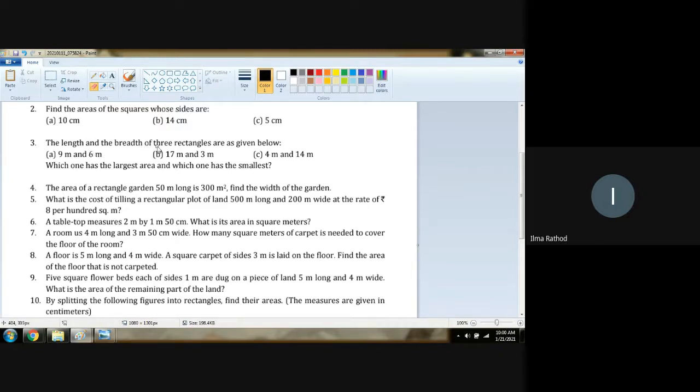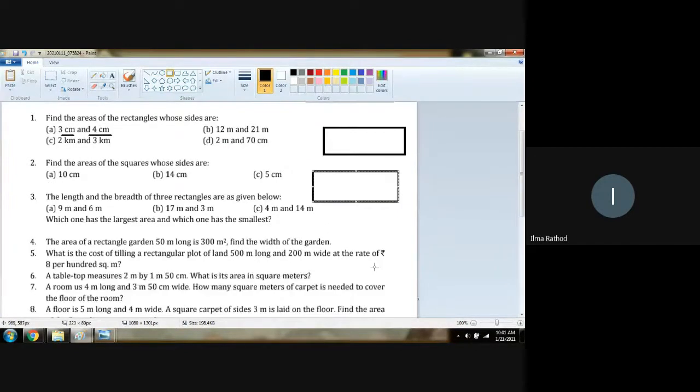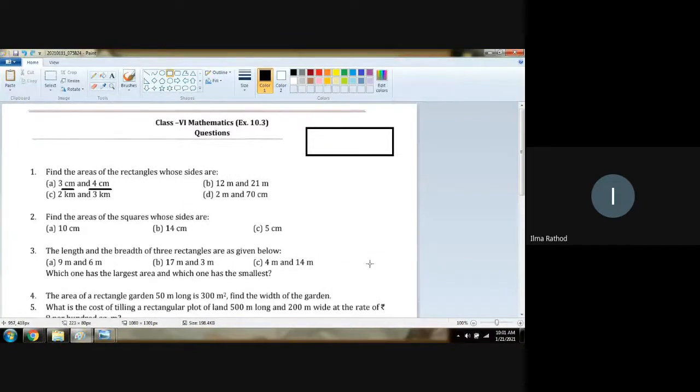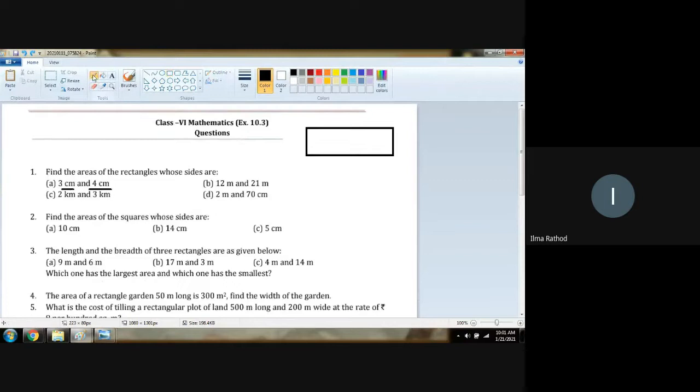Length and breadth of 3 rectangles are given. Let me go ahead with the first, second, and third. For the first one, 9 meter length and 6 meter breadth.